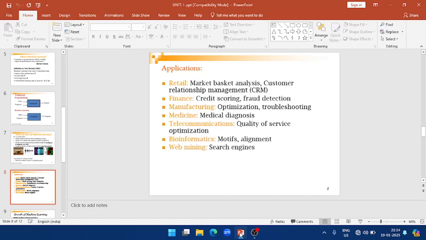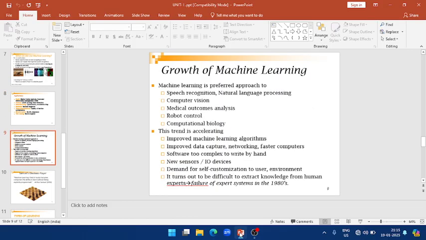Next is speech recognition, one of the main applications, which translates human speech into written text. Also finance, manufacturing, medicine, telecommunication, bioinformatics, and web mining systems. All these systems are applications of machine learning.